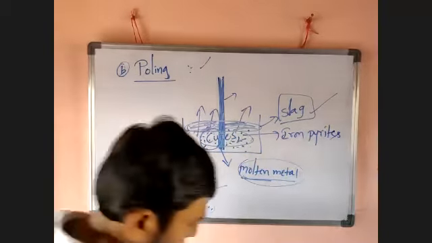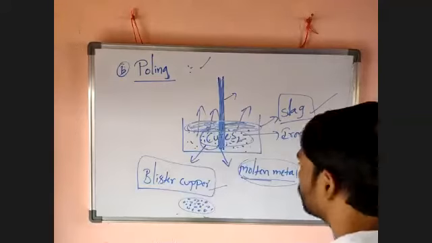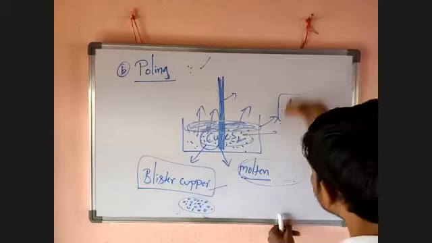Okay, then I want to move to the third category.